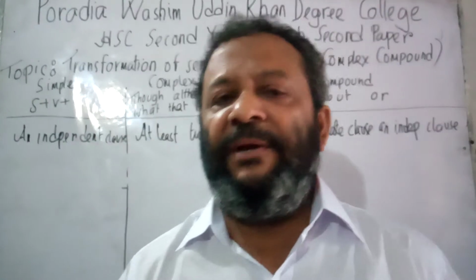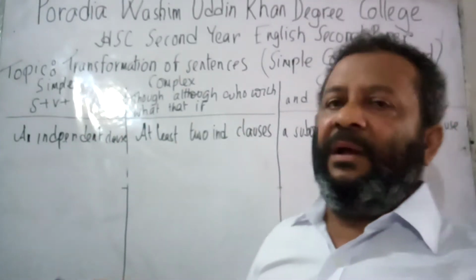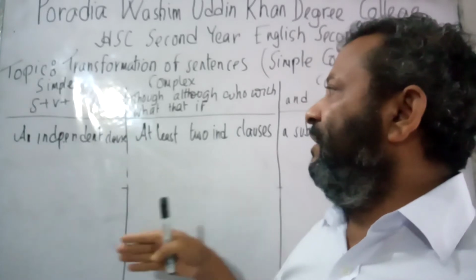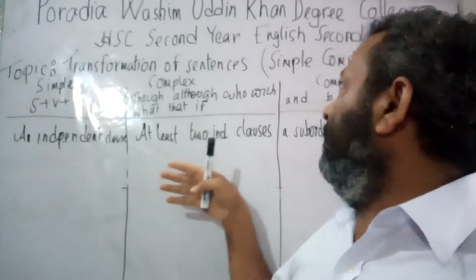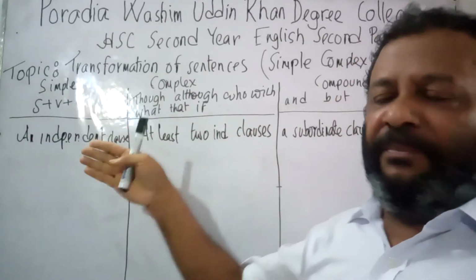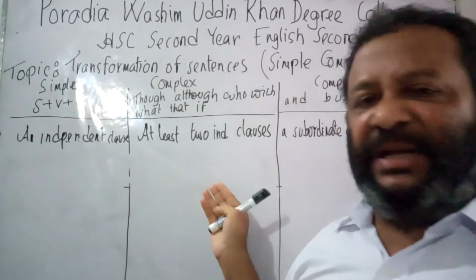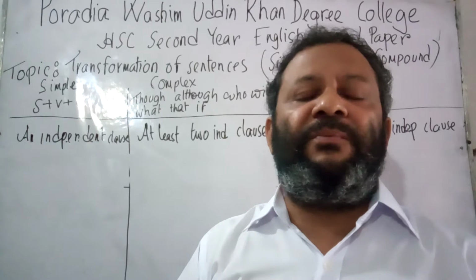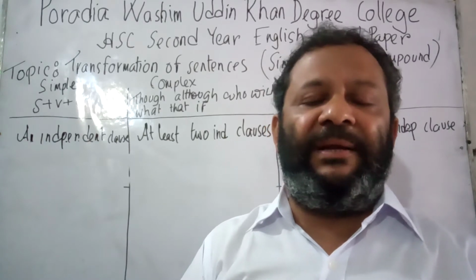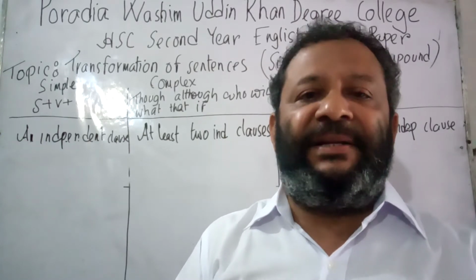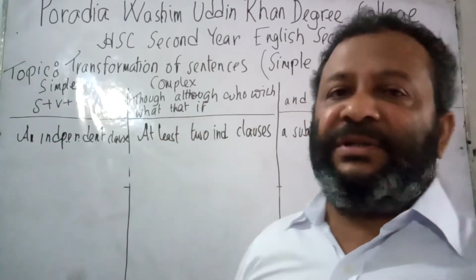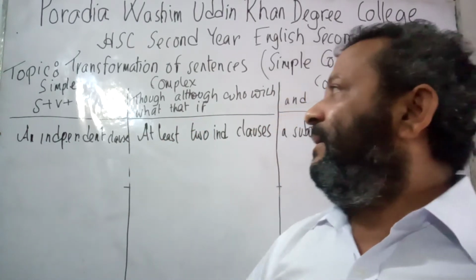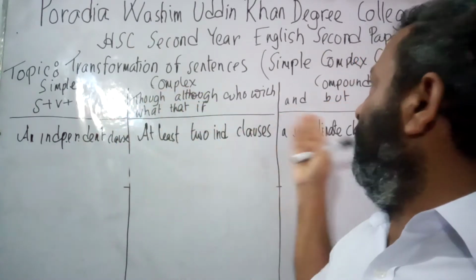Now today my topic is I would explain how to convert the sentence from simple to complex, complex to compound, compound to simple. Now these are actually sentences. Now what is a sentence? A group of words expresses a complete idea is called a sentence. Now as per the construction, there are three types of sentences. These are simple, complex, compound.